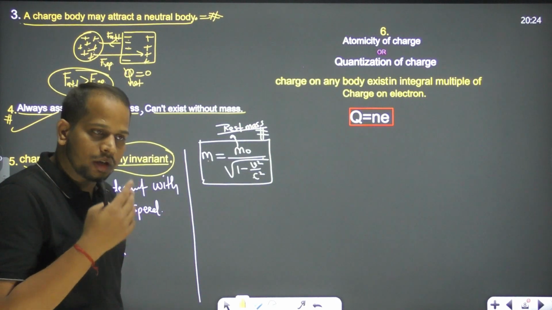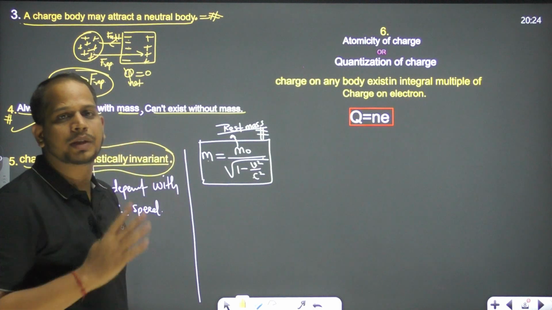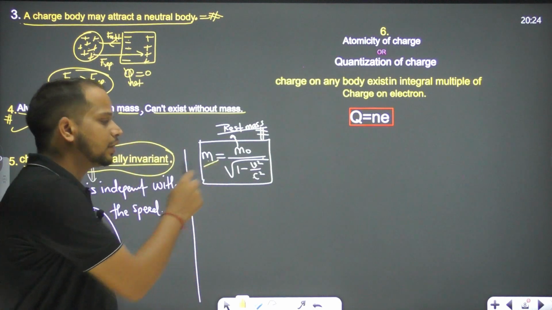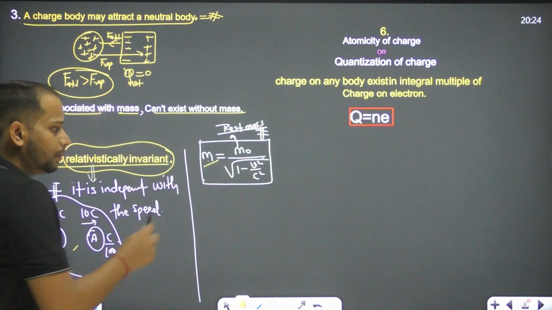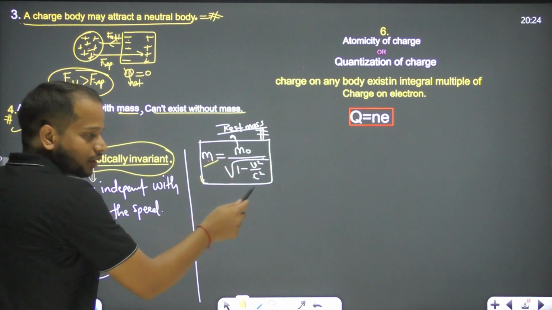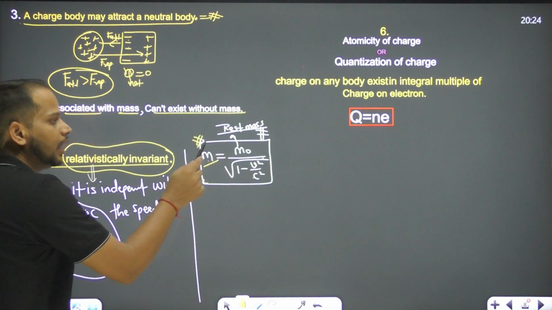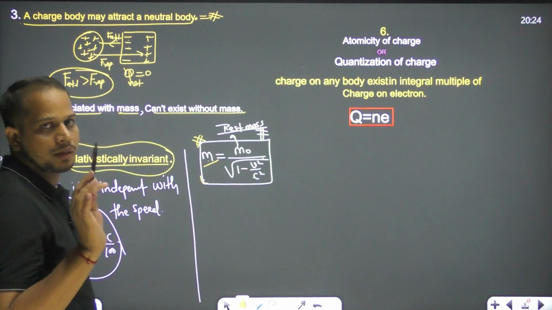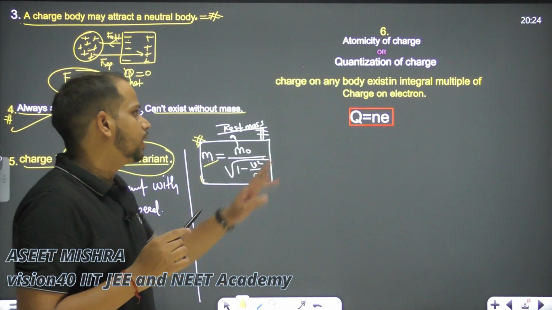But if the body is moving at a speed comparable to the speed of light, then we have to consider this mass change. The mass can change like this, but the charge will remain constant. Okay, now let's move on to the next.